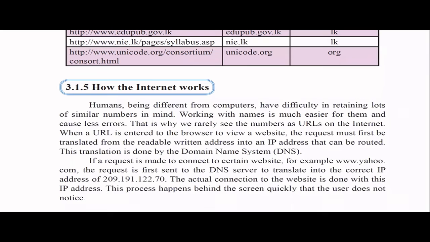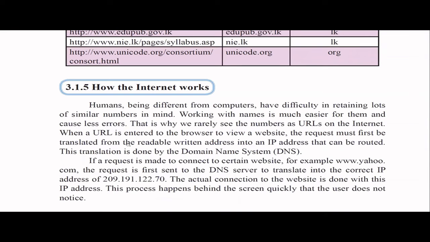Now, same thing I explained, right? For humans, remembering numbers is a bit hard, and it will always cause errors. That is why when we decide our URL, think you are going to develop a website. When you are deciding your URL, make sure you don't have many numbers there, because people don't want to remember numbers, right?